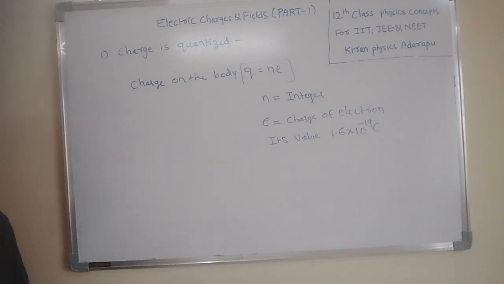For example, if you consider any body and it loses 3 electrons, then its charge is Q equals 3 electron charges.